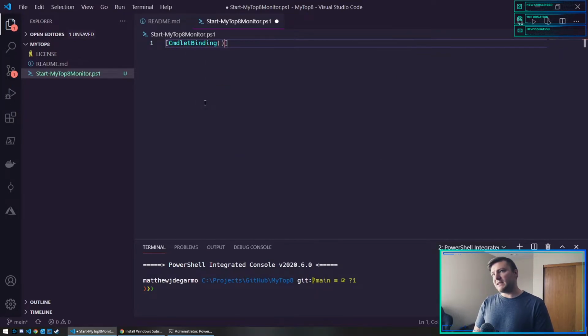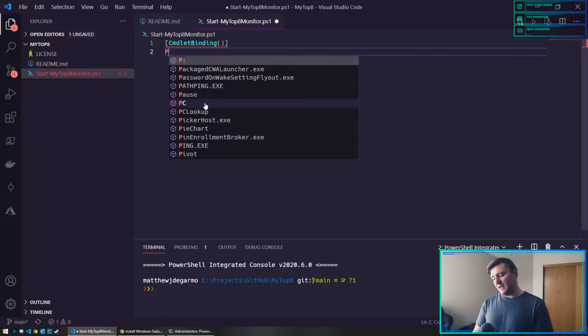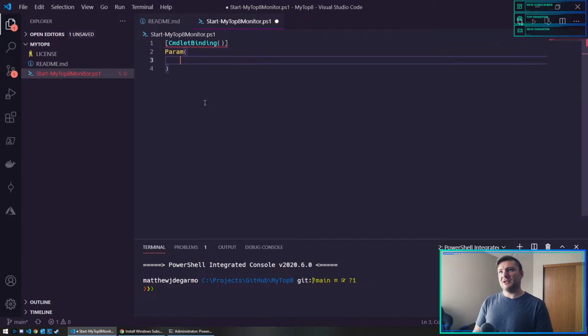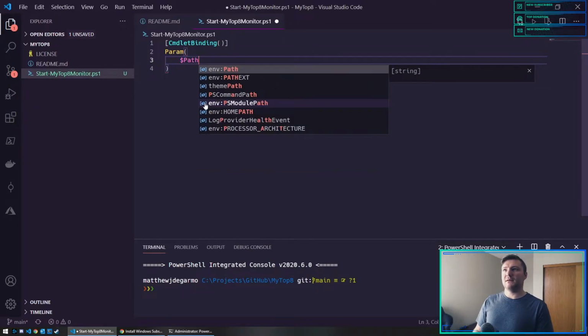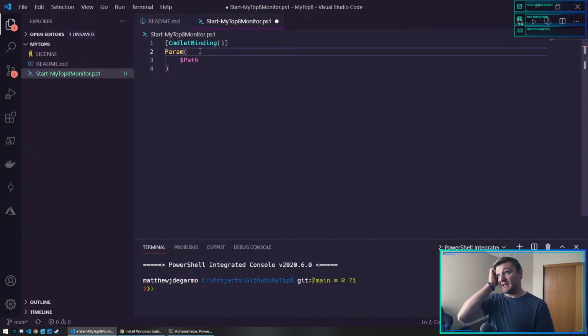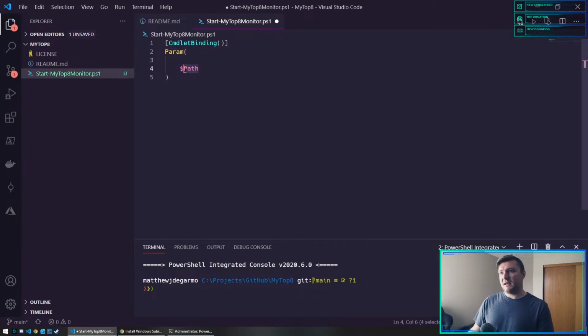There's a couple things that I always include at the beginning of my functions. So this is just some templating. I can explain all this sometime if anyone has any questions. What's cmdlet binding mean? I think I can.